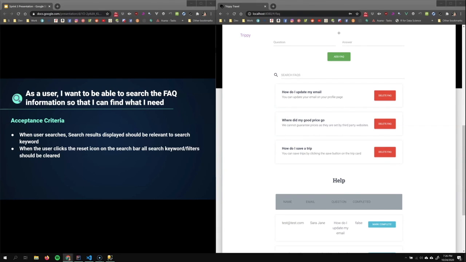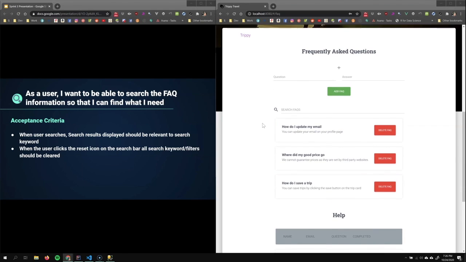As a user, I want to be able to search the fact information so that I can find what I need. And this works the same for all users, admin, regular, or not logged in users. When the user searches, search results displayed should be relevant to the search keyword.